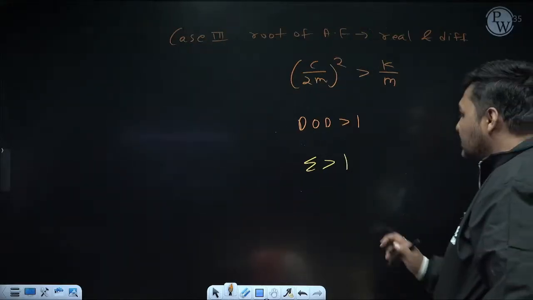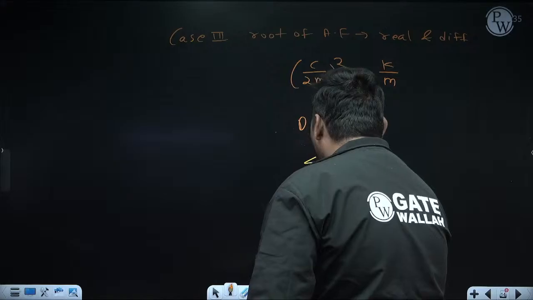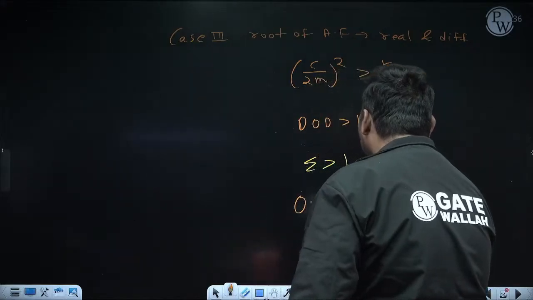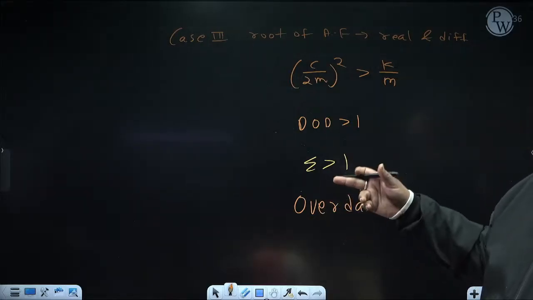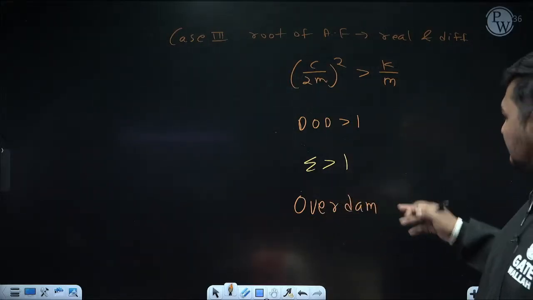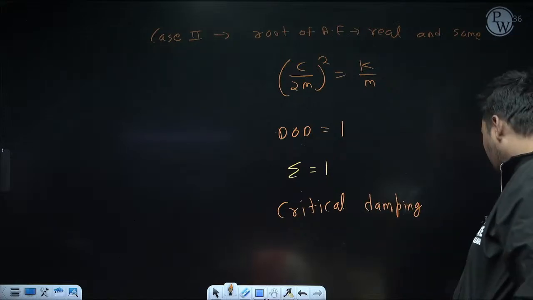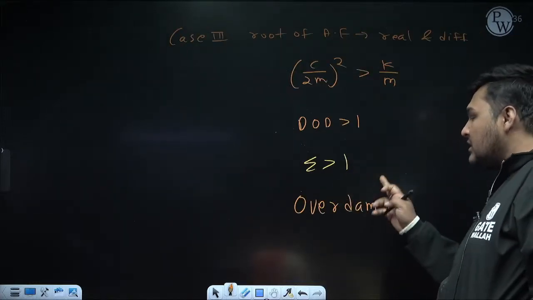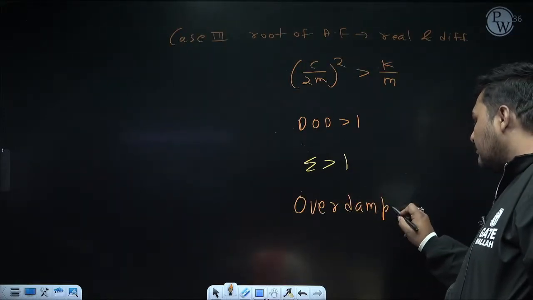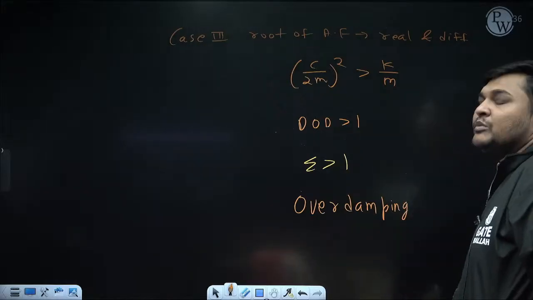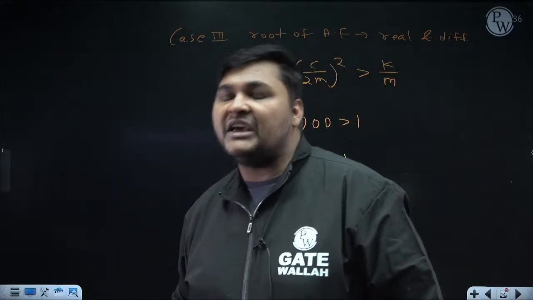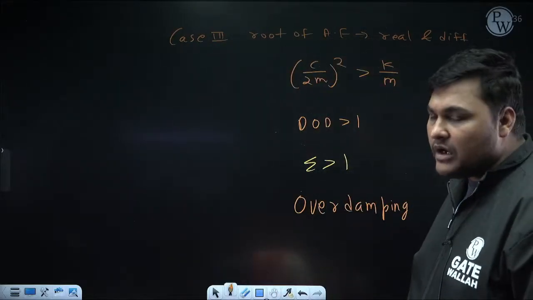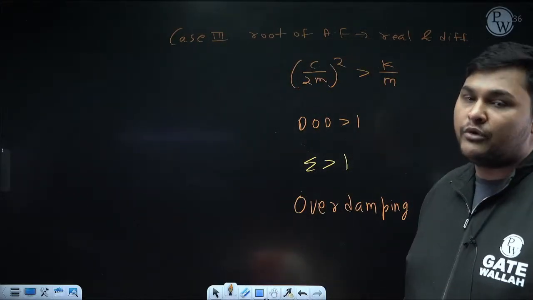And when zeta is greater than 1, this case is known as over damping, meaning damping is more than the just sufficient value of zeta to avoid any vibration, because if zeta equals 1, then also no vibration will occur. Summary: in case of critical and over damping, there will be no vibration. But in case of under damping, vibration will occur and its amplitude will reduce with time.